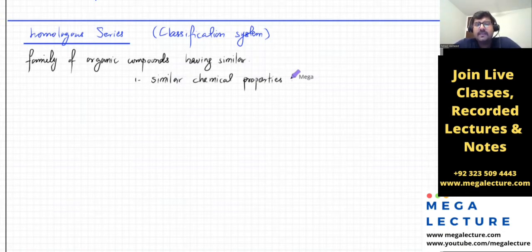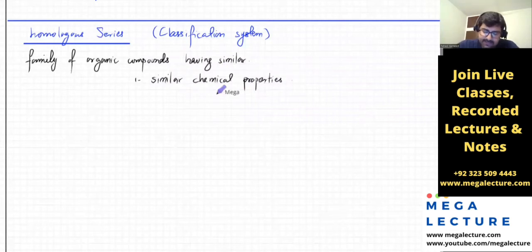If they react with water, that's a chemical property that would be similar to all of them. They might react with sodium, which would also be a chemical property similar to all of them. So what does similar chemical property mean? That they're going to have similar reactions.